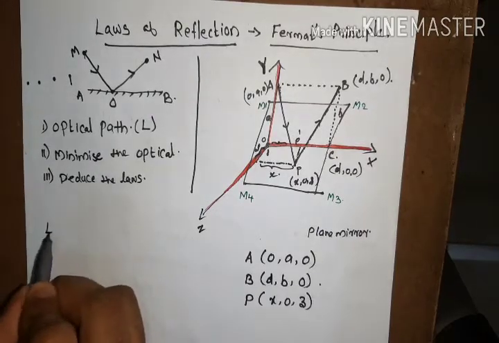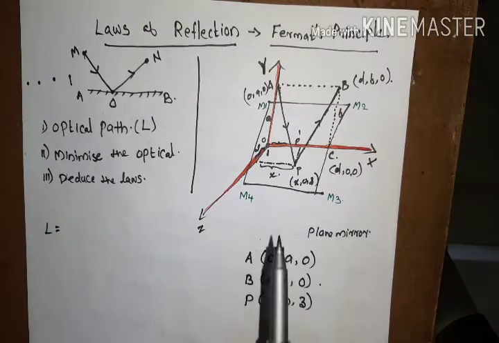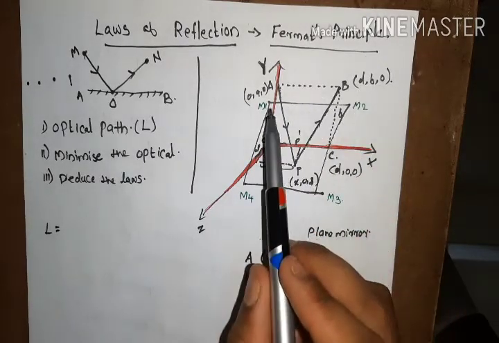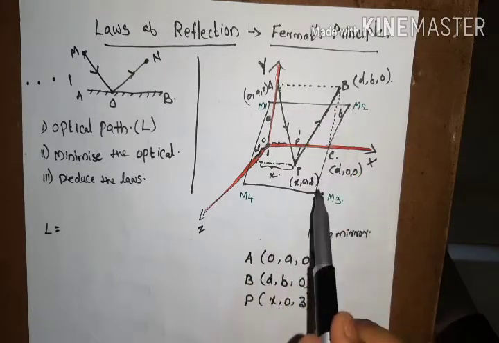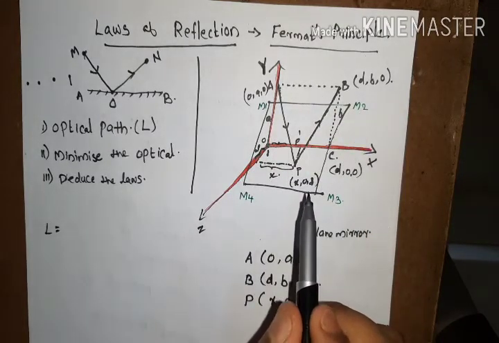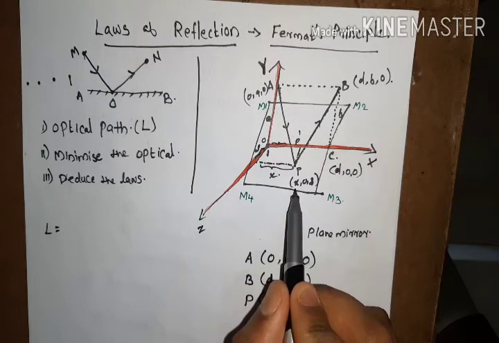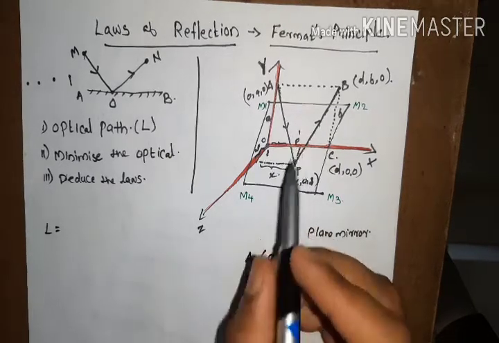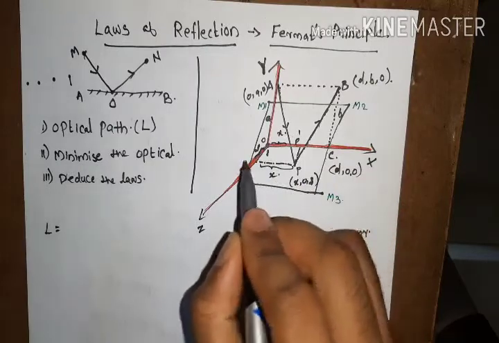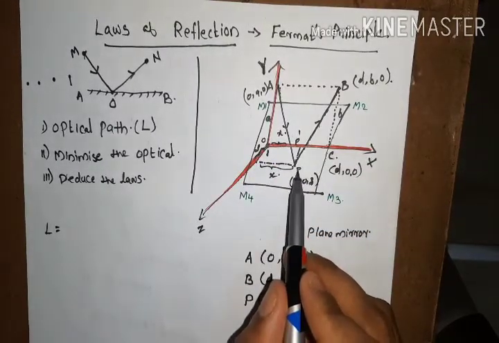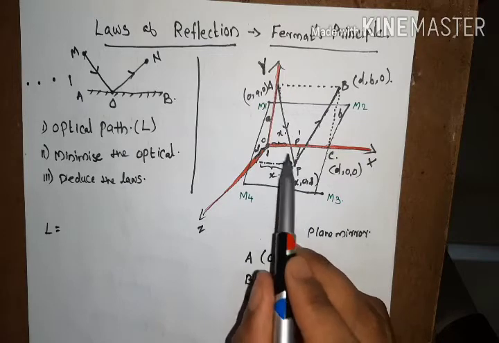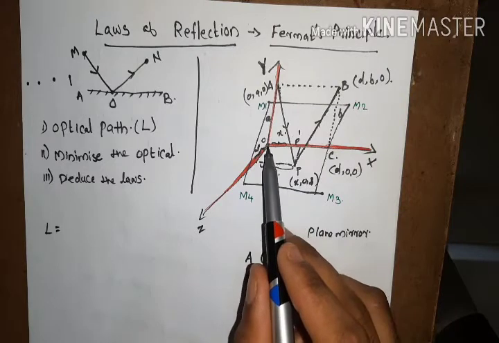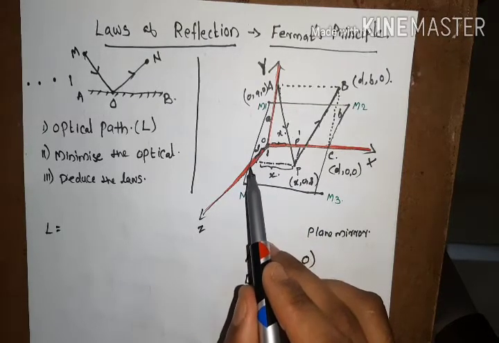We imagine some distances a, b, d, corresponding to this figure, and we are choosing this point P having coordinates x, 0 and z. That means this point P is situated at a distance x from the origin along the x axis and a distance z from the origin along the z axis.